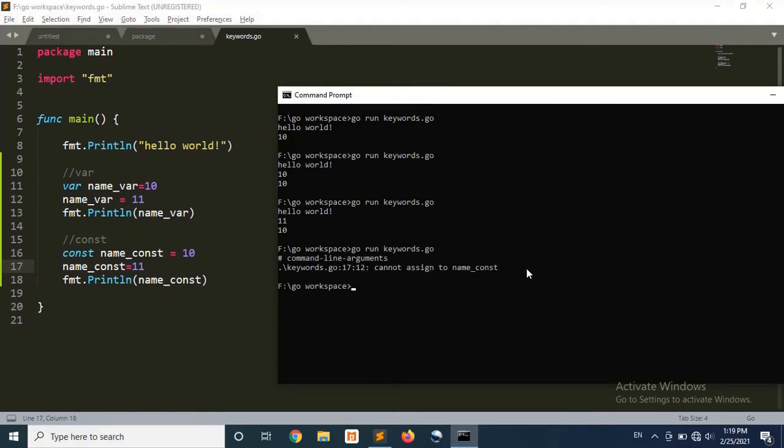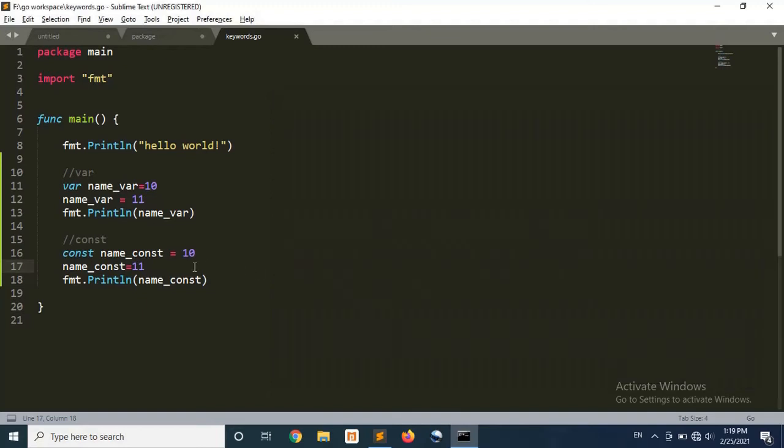Okay, so it is throwing an error. It is saying cannot assign to name constant because we have already assigned a value to a constant. So once we have assigned the value to a constant, we cannot change its value throughout the program, but we can change the value of a variable in our program. So this is the major difference between a variable and the constant.